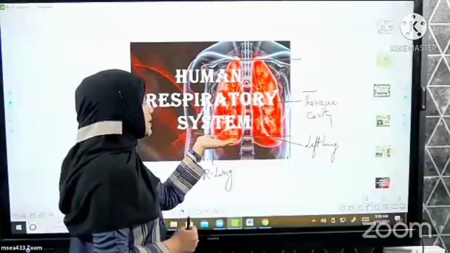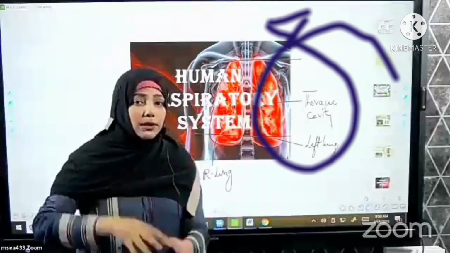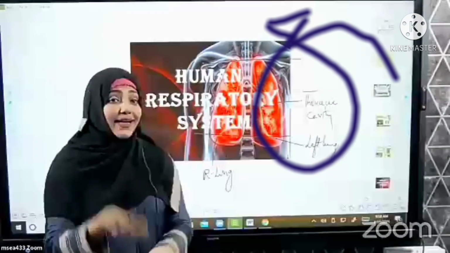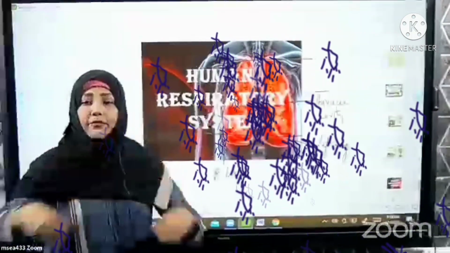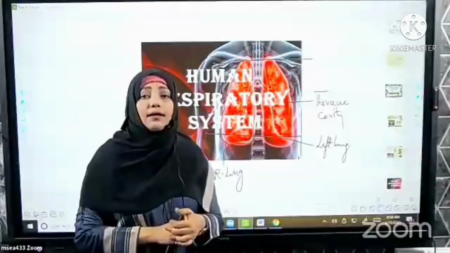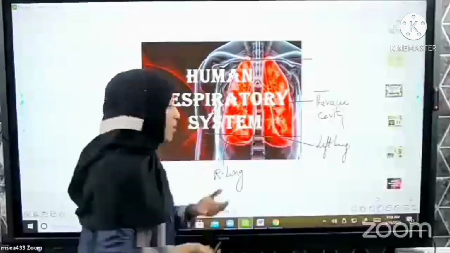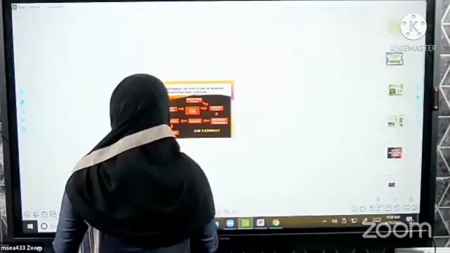And these lungs are almost like bags, beta. See, you blow a balloon and it gets bigger, the air is filled in it. The moment you prick the balloon, all the air is removed and the balloon becomes small. Even our lungs are like that. They are like balloons. Let us see now in detail